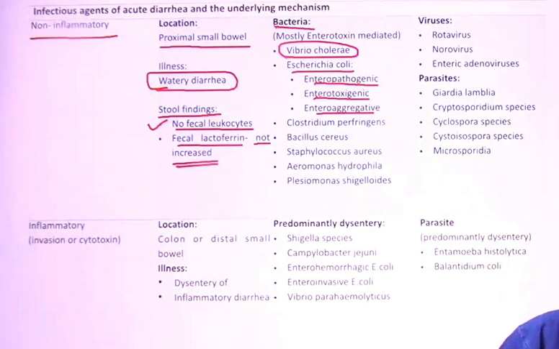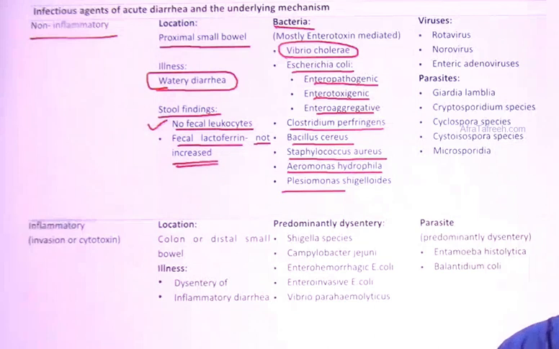Fine. Then you have Clostridium perfringens, which also relates with diarrhea, and that is non-inflammatory. Bacillus cereus, the diarrheal one. Then you have Staph aureus, which is also non-inflammatory. Then Aeromonas and Plesiomonas are also important ones associated with the non-inflammatory form of diarrhea.